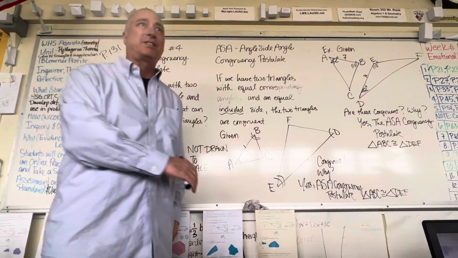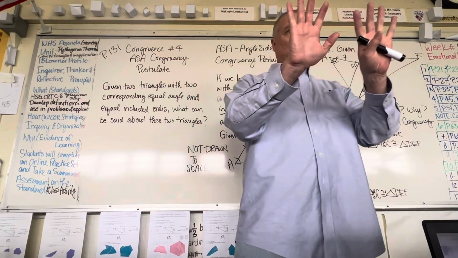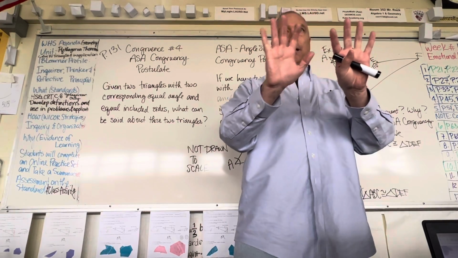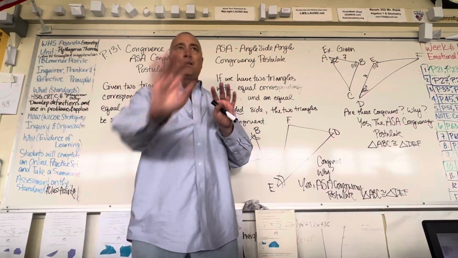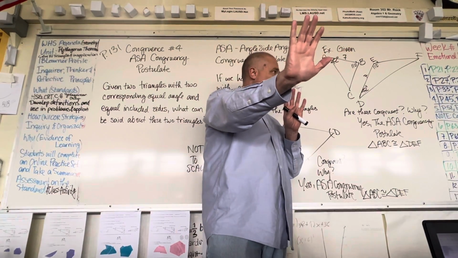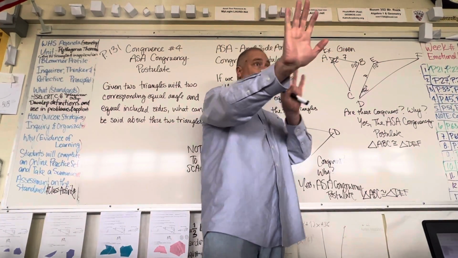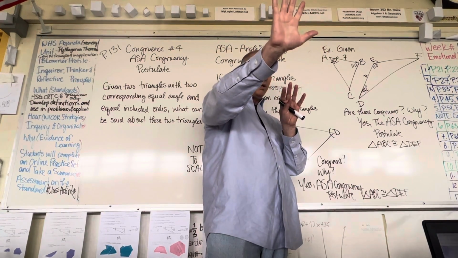Everybody say, not drawn to scale. Okay, pretend here's the two triangles. They're exactly the same. They're congruent. Now take one and move it close to you, and it's going to be bigger, right? Move this one away from you, it's going to be smaller. Even though they're exactly the same size, pretend they're at different distances. Now one looks bigger, one looks smaller.